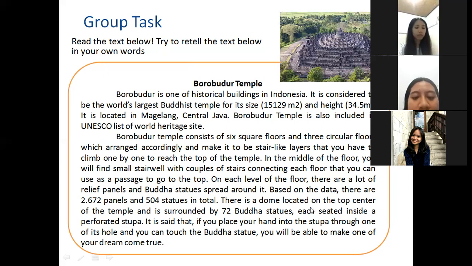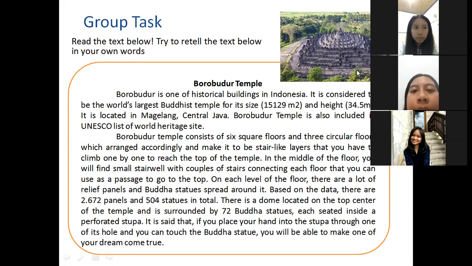So we have learned about descriptive text, like generic structure and the language features used, and after that the social function, and also the differences between two texts and many more. Thank you. Okay, thank you, Eva. Yeah, Eva is correct. Today we learned about what descriptive text is, especially describing a place, right? And we also learned about the generic structures and the language features of descriptive text.